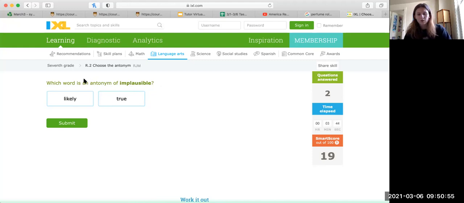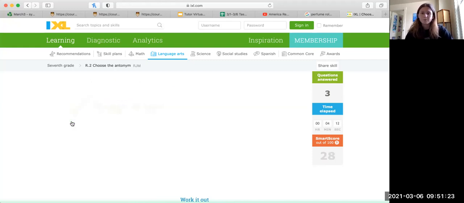The opposite of that would be something that's likely. So the antonym here is going to be likely. True doesn't really make sense because, again, it doesn't really relate to the meaning of plausible. Plausible doesn't really have anything to do with whether something's true or false. So it's definitely going to be likely.